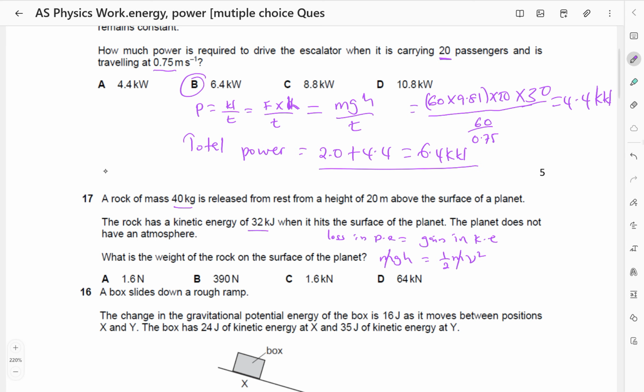We want to find the weight, so let me leave the m there so that I just find mg. So mg is the weight. I'm not crossing out m.